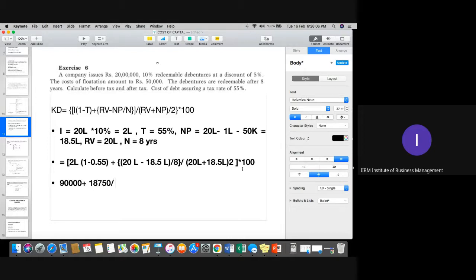Divided by 20 lakh plus 18 lakh 50,000 divided by 2. So 20 plus 18.5 is 38.5 lakh. So 38 lakh 50,000 divided by 2 is 19 lakh 25,000. Whole multiplied by 100.